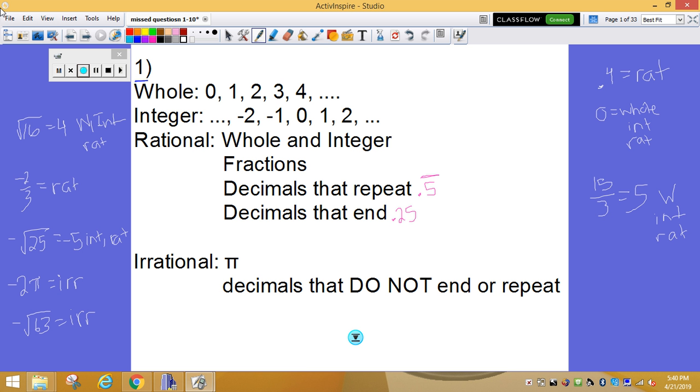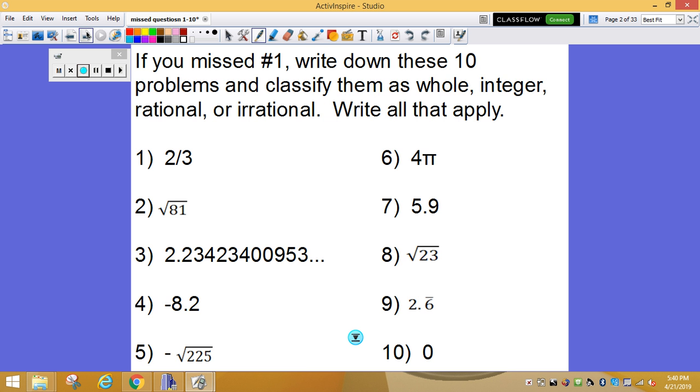Okay, so you should have everything that I have written down on your notes. If you missed number 1, I want you to write down the 10 problems. I want you to classify them as whole, integer, rational, or irrational. And you can abbreviate just like I did on the notes page, but you need to write down all 10 problems.